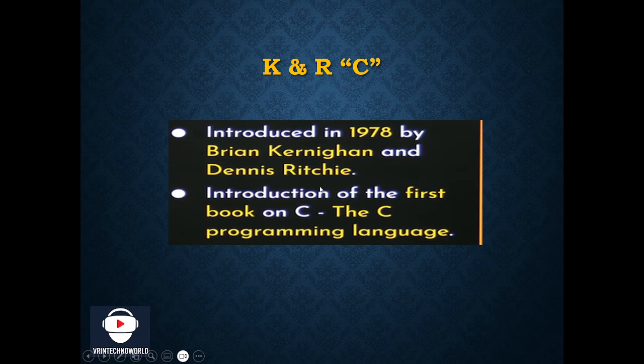They wrote a book which was known as K&R C. K is the surname of Kernighan and R is the surname of Ritchie. They introduced one book so that everyone could read it, get to know the syntax of C, and how common people can write code in this programming language and make some evolution.